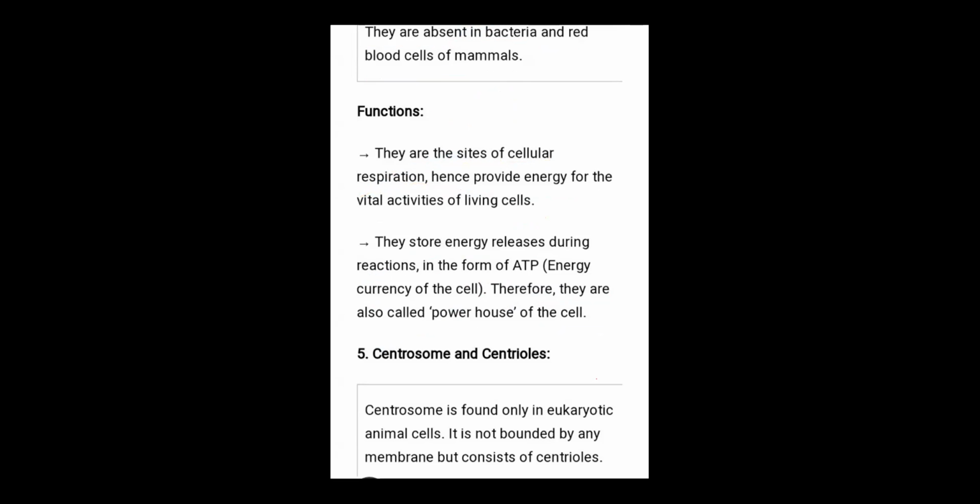Now here is the next cell organelle that is known as the centrosome.